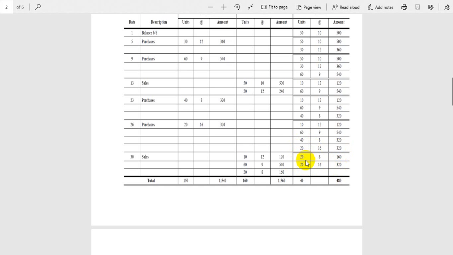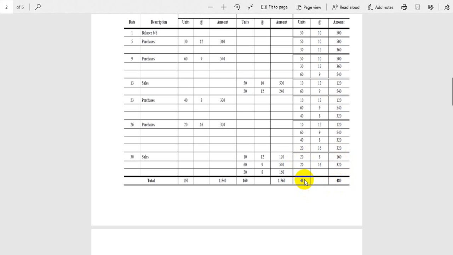So this is, guys, at the end of 30th July you have 40 units, and the total cost of ending inventory is 480. How you calculate? 160 plus 320, this is 480, and 20 and 20, 40. If someone asks you how much inventory you have in terms of units at the end of July, you will say 40 units.